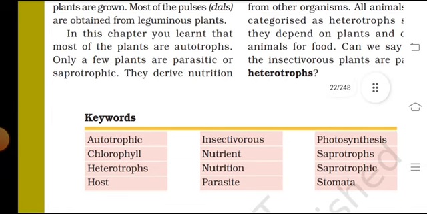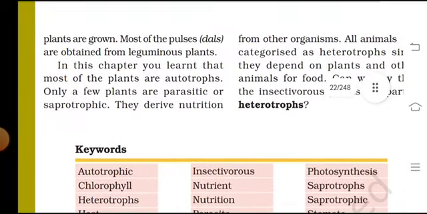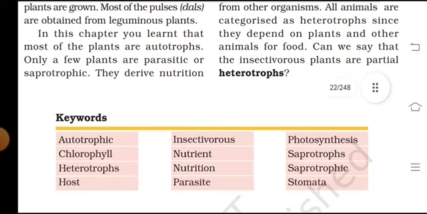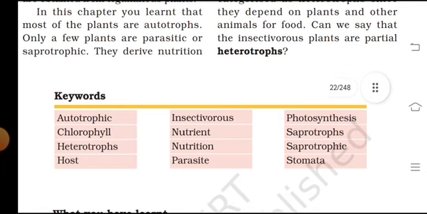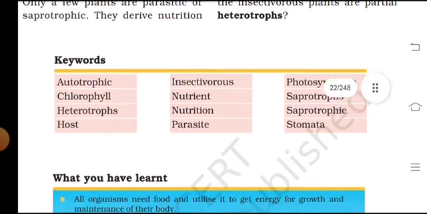In this chapter you learned that most plants are autotrophs and only a few plants are parasites or saprotrophs, deriving nutrients from other organisms. All animals are categorized as heterotrophs since they depend on plants and other animals for food. It can be said that insectivorous plants are partial heterotrophs.